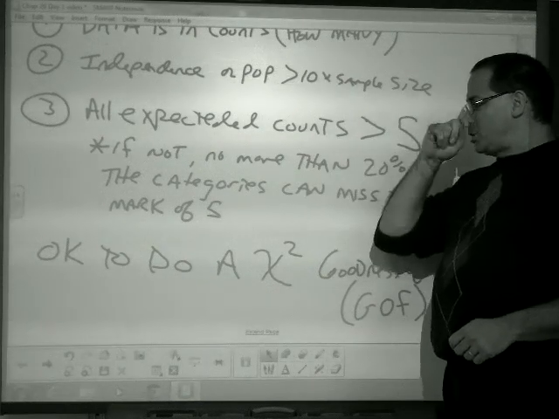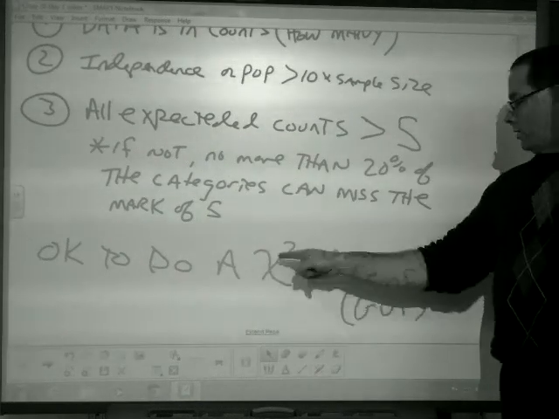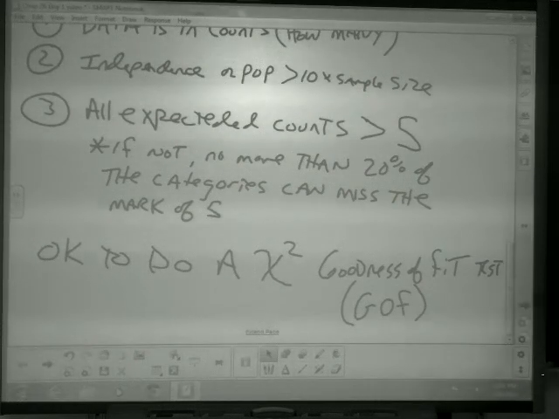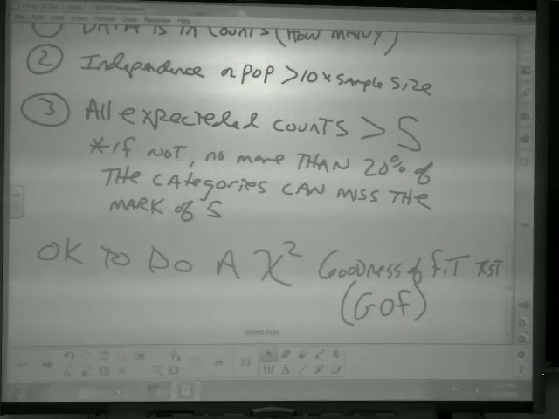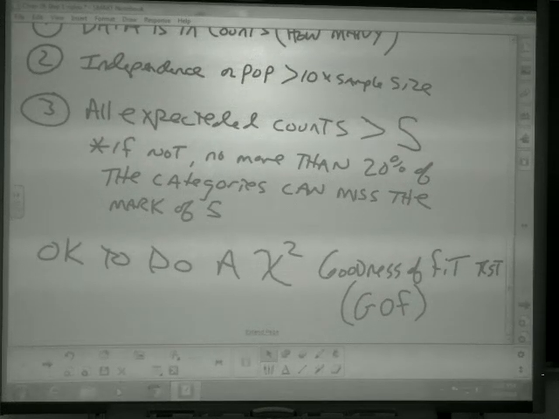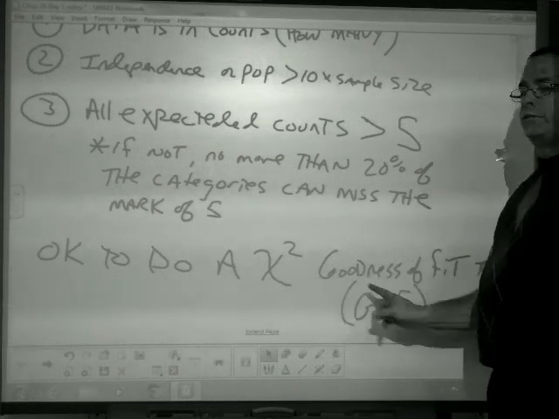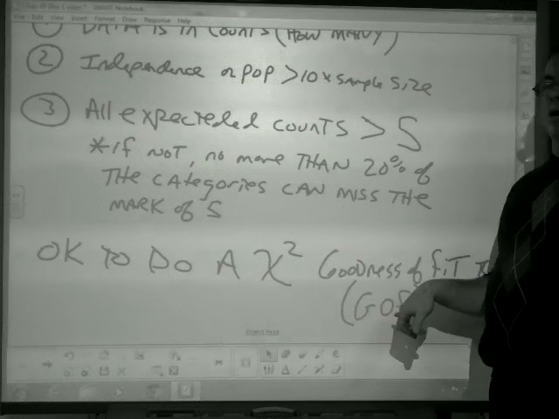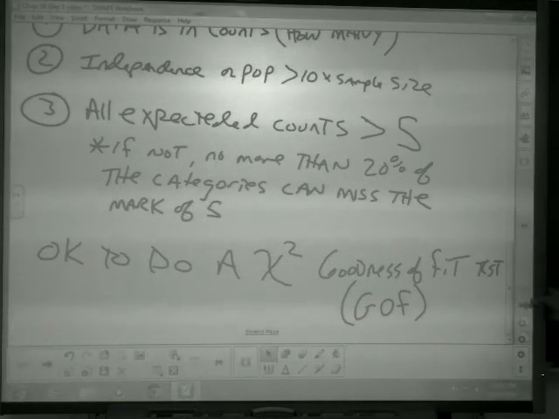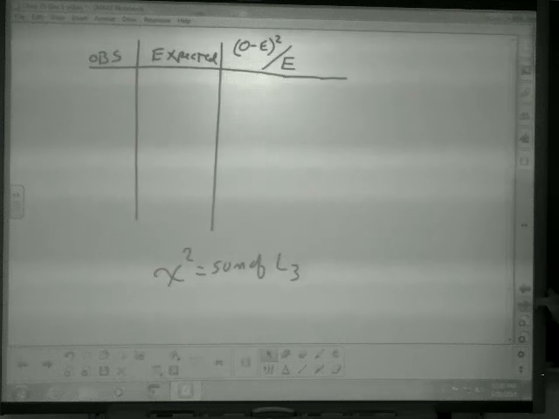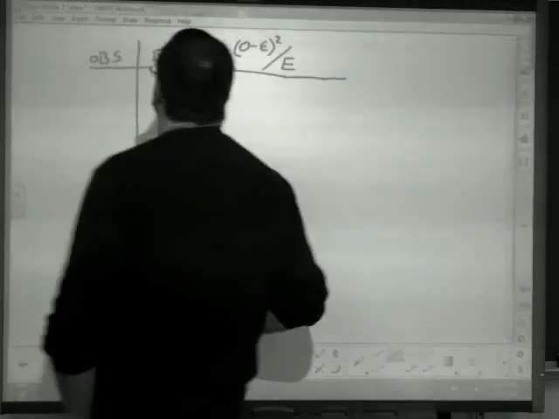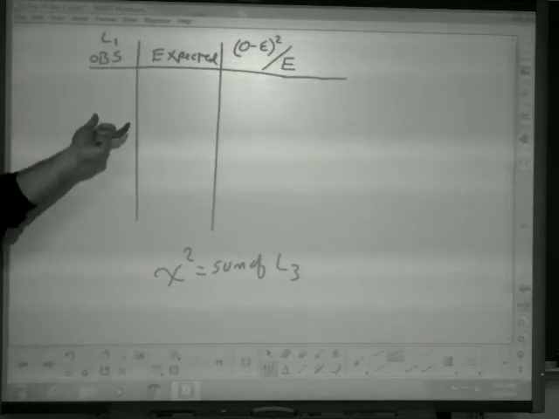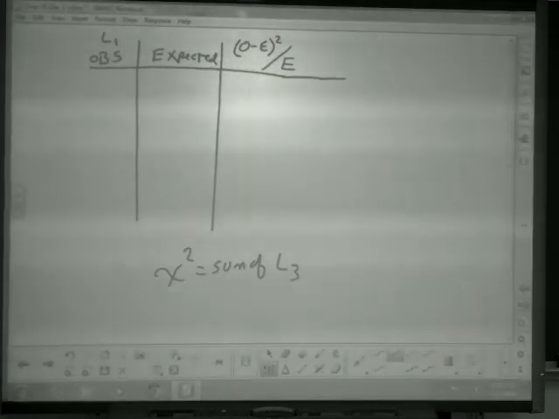But if you do meet all the conditions, we say it's okay to do a chi-squared goodness of fit test, which on your calculator will be listed as GOF, goodness of fit. You will not see this on your calculator if you use the black TI-83. You will see this on your calculator if you use a TI-84. All right? So how do we run this on the calculator? Well, in list 1, you put your observed counts.